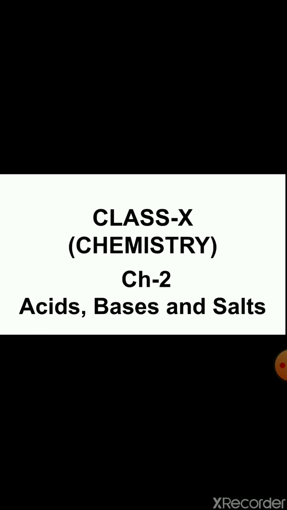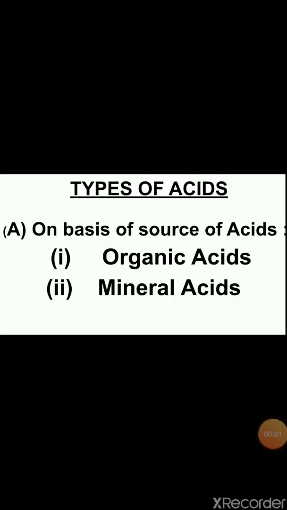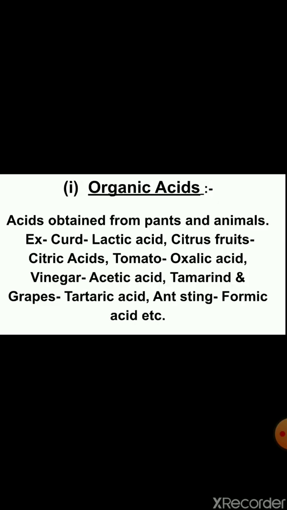This is the second video of chemistry in which you are having chapter number 2, acids, bases and salts. And the topics which we are covering today are... Now children, here we will discuss the types of acids and bases. So first I am starting with types of acids. On the basis of source of acids, we can classify acids into two parts: organic acids and mineral acids.